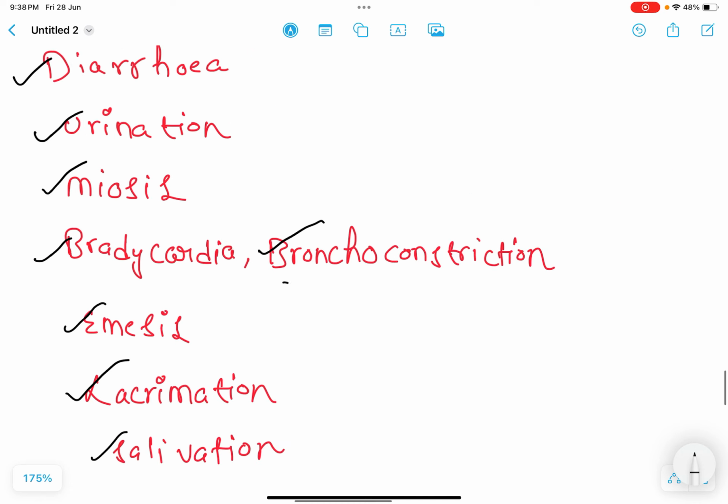Due to this bronchoconstriction, there is respiratory failure and it causes death.